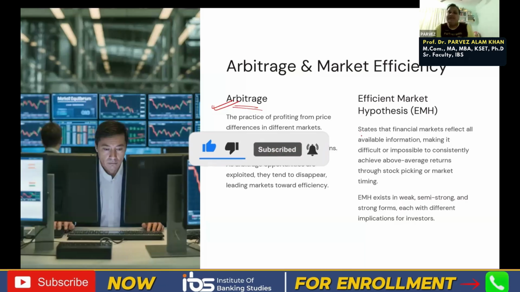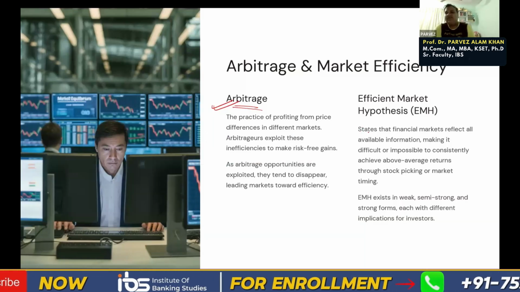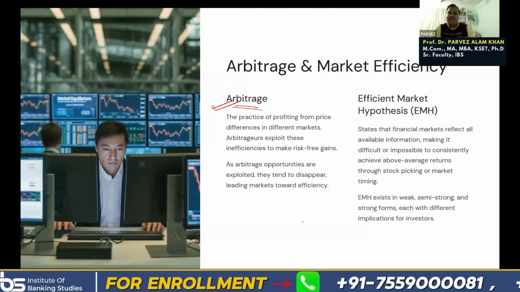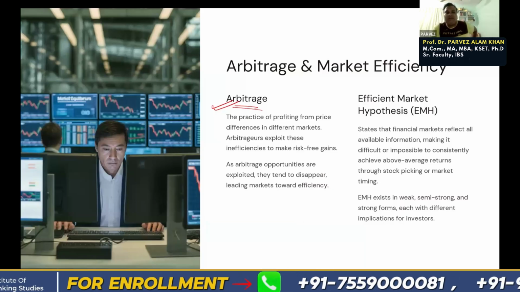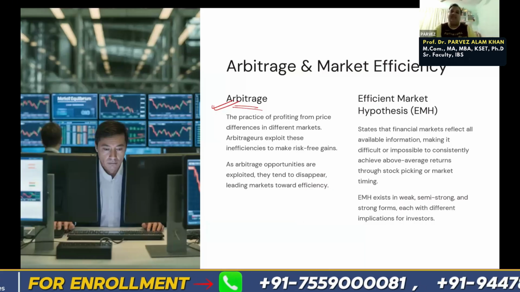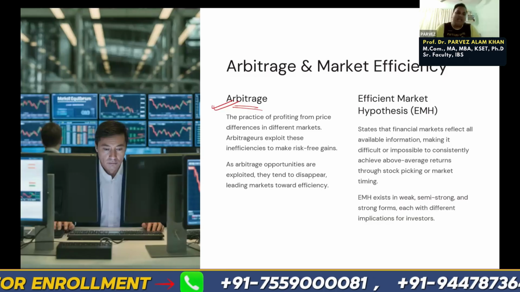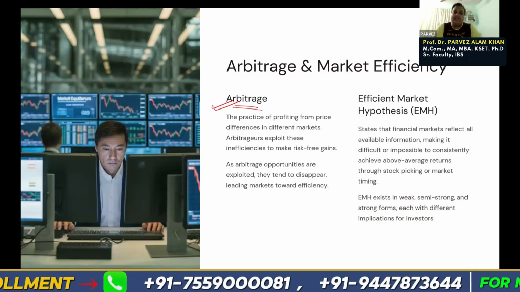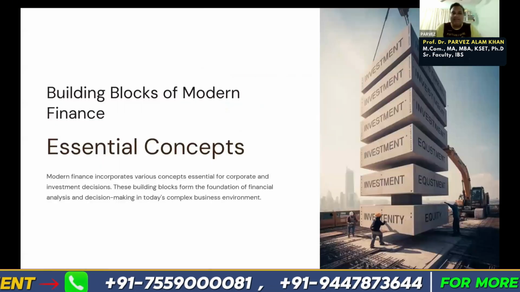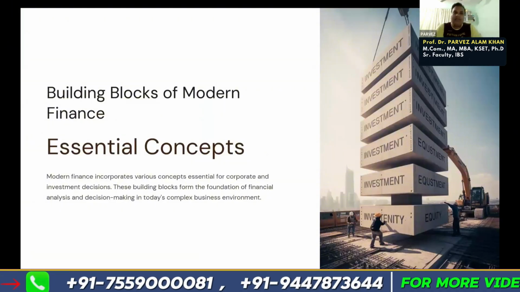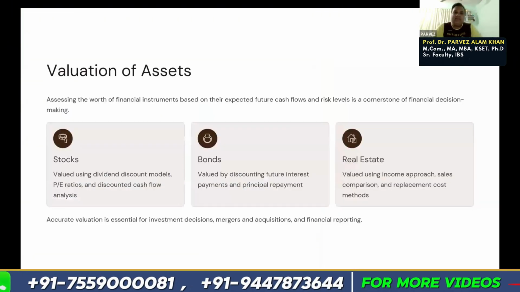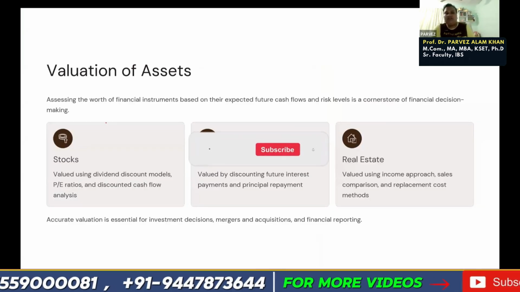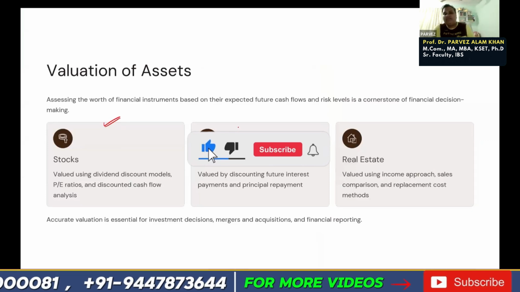So that is also one principle. And the efficient market hypothesis, or efficient market, is there. In an efficient market, even if we take average return and not very high return, we try to get higher profit. We have different models, like Markowitz or the capital asset pricing model, and other models. So these are the principles we have. Okay. Then certain essential concepts are there. You will be knowing about stocks and bonds.